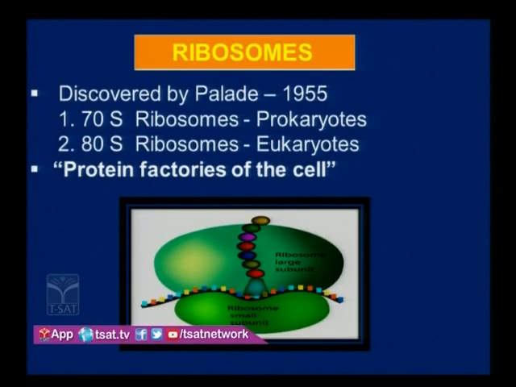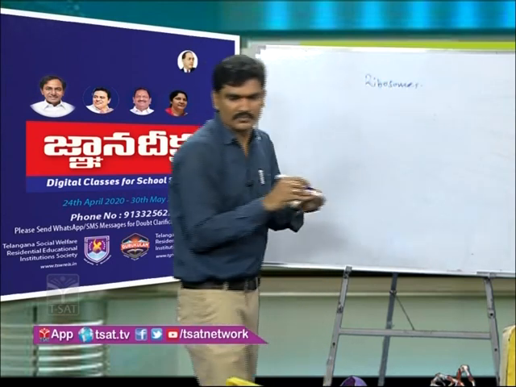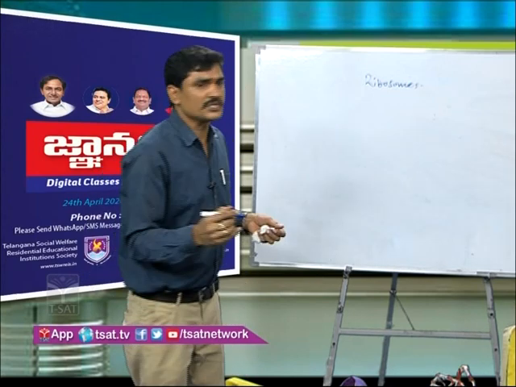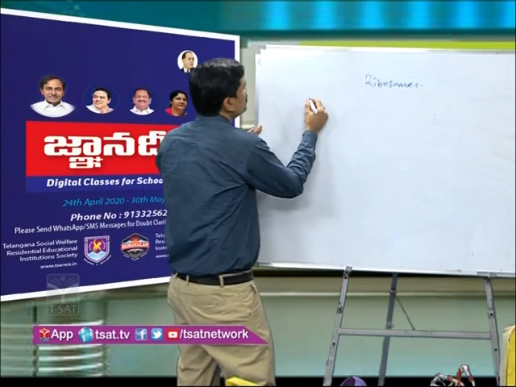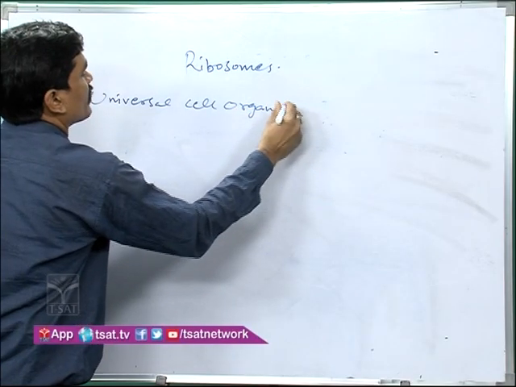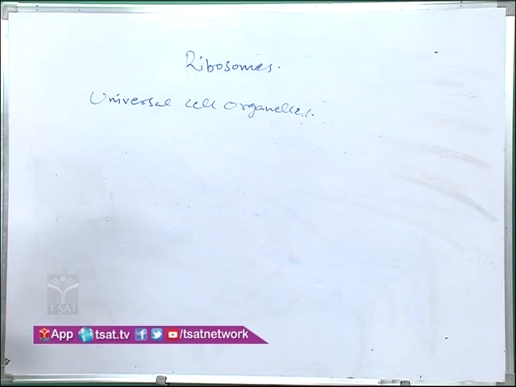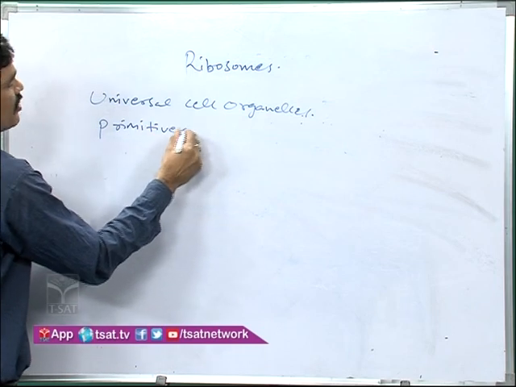Yes, ribosomes. So here, ribosomes were discovered by George Palade in 1955. Who discovered the ribosomes? George Palade in 1955. These ribosomes are also called Palade granules because he discovered them, and also called universal cell organelles. They are also called primitive cell organelles.